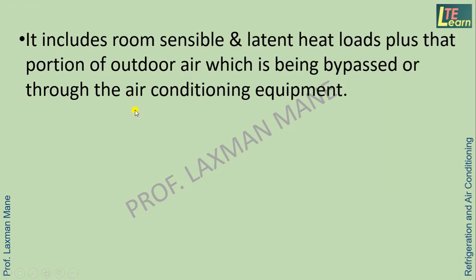So it includes room sensible and latent heat loads plus that portion of outdoor air which is being bypassed through the air conditioning equipment, meaning the quantity of air bypassed over the cooling coil.